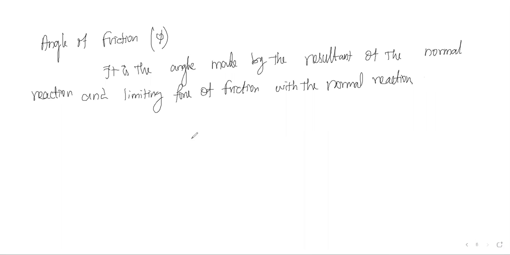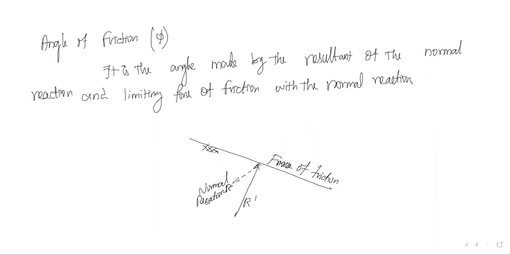So here the plane of failure may be like this, that is the force of friction. With respect to the perpendicular, the resultant is going to act. Here the normal reaction is available. In between that, whatever the angle is, that is nothing but our angle of friction.